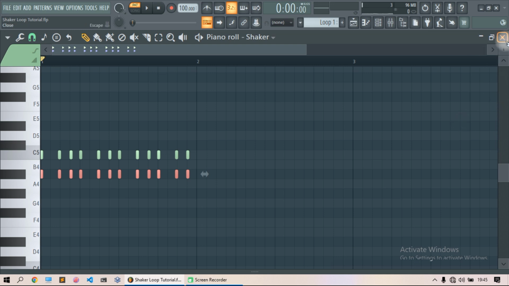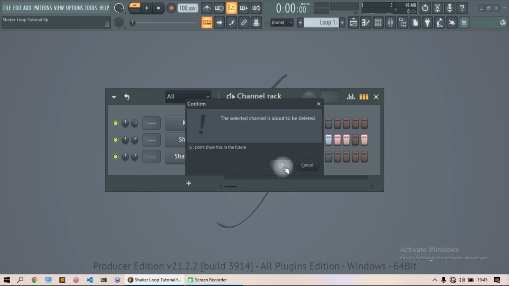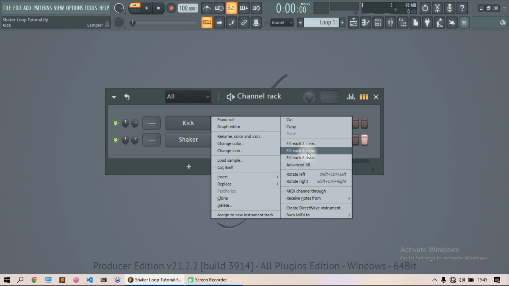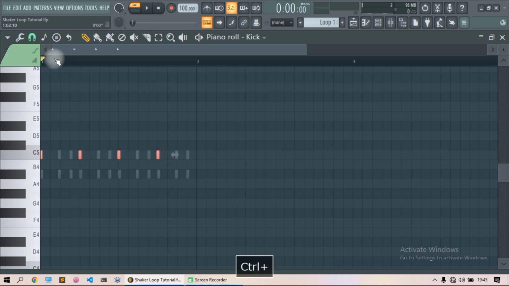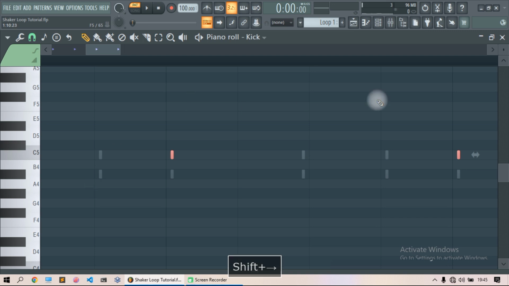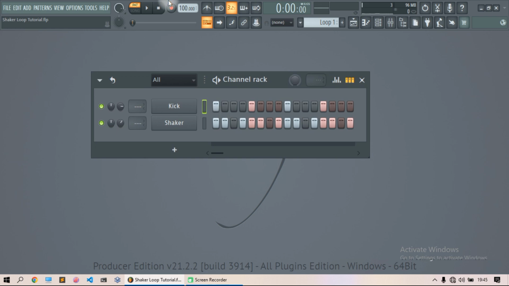Okay, close the piano roll, delete shaker 2, then on the kick, fill every 4 step. Open the piano roll, select everything, zoom in, go on the button with the magnet icon, select none, then hold shift, click left twice on the arrow key. Close the piano roll, then this is how it sounds like.